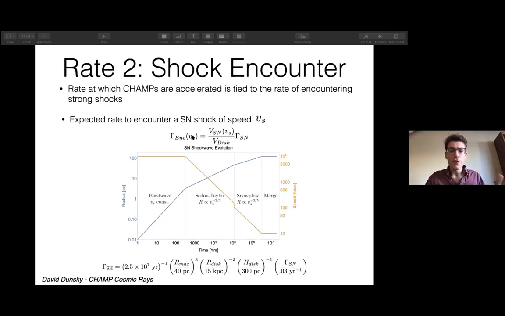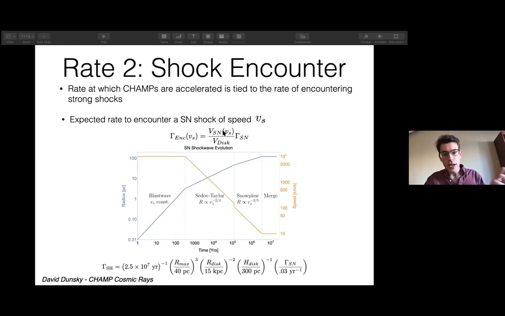So if we look again at this encounter rate, it grows with the largest volume of the supernova shock that can effectively Fermi accelerate a champ, which is going to occur right at the end of the Sedov-Taylor phase, near the beginning of the snowplow phase, which for typical interstellar medium values would give a supernova radius of roughly 40 parsecs or so.